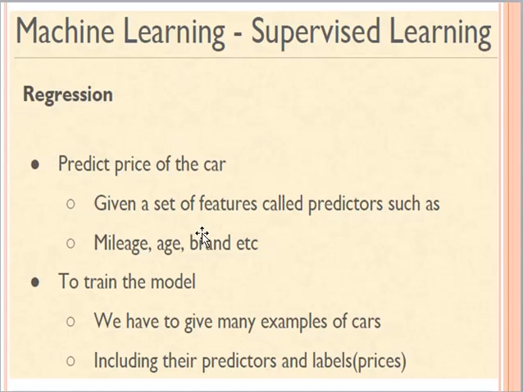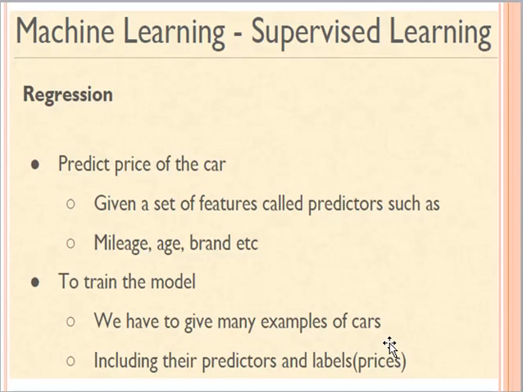So what we are doing here is training our model, and during the training we have to give many examples, right? It is very similar to the classification task. We have numerous examples which we provide to our classifier.